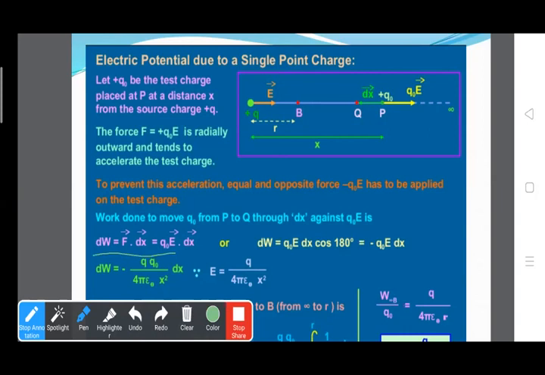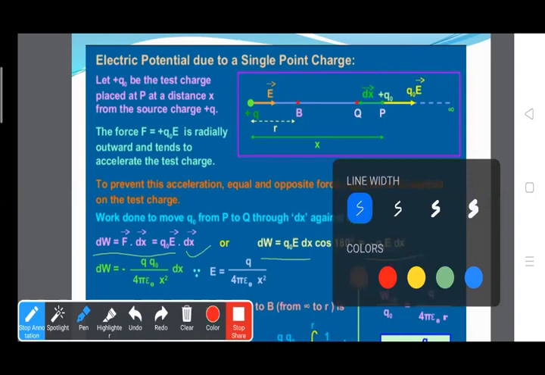The force is in the opposite direction of the electric field, so the work done will be negative. So the work done is given by dW equals minus Q naught E into dx.